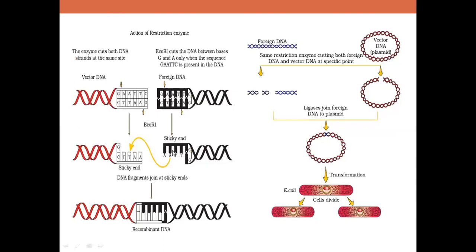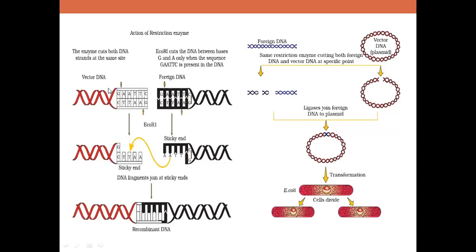What are sticky ends? Sticky ends are those which always have single stranded extensions. Okay, there are two types of restriction enzymes, one that produces sticky ends, another that produces blunt ends. EcoRI is an example of an enzyme that produces sticky ends. If you want blunt ends, SmaI is an example which produces blunt ends when cutting the DNA molecule. So when sticky ends are produced, they are very easy to join, because they are definitely complementary to each other, and this joining is done with the help of the enzyme DNA ligase. So you can see a recombinant molecule here.